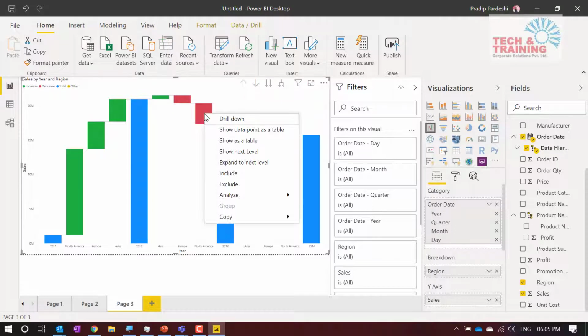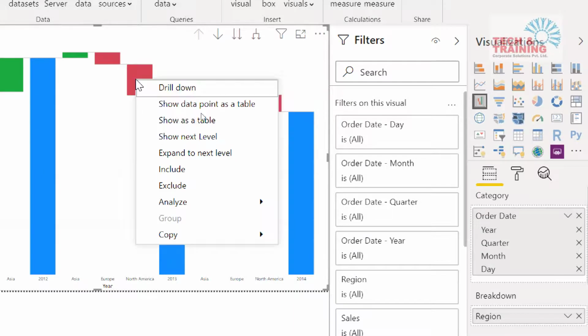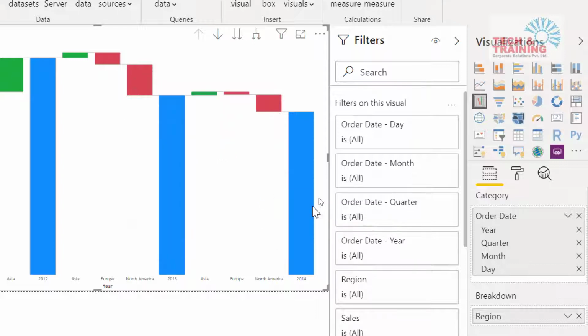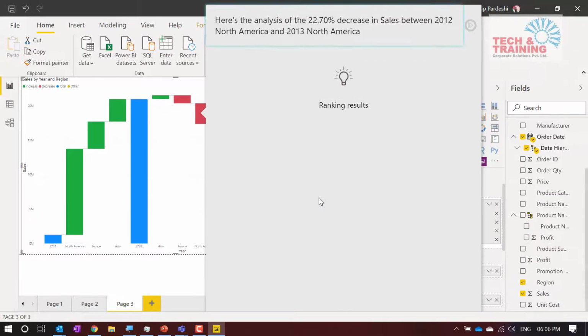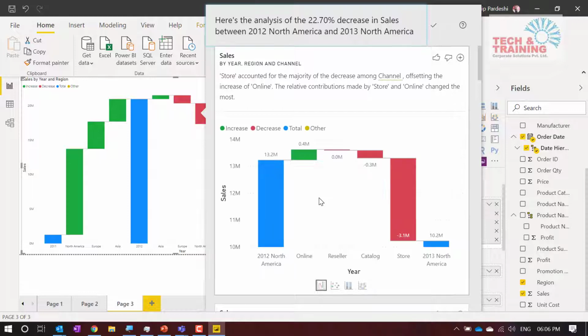Again, I'm not satisfied with these two answers. What I can do here is click on analyze, and I'm going to ask Power BI to explain why this is happening. I right click here, go to analyze, and ask Power BI to explain why this decrease is happening. The moment I click on it, you see some artificial intelligence running, and it says: here is the analysis of the 22.7% decrease in sales between 2012 North America and 2013 North America.